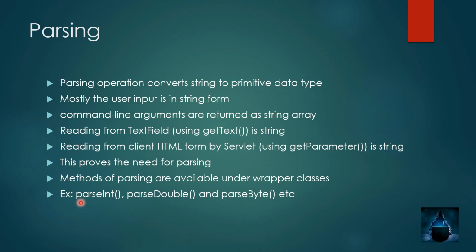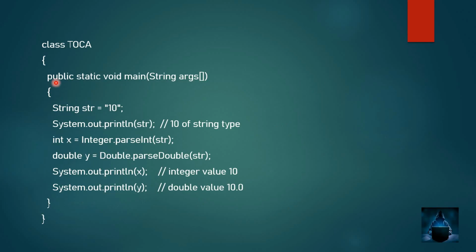So wrapper classes include methods such as parseInt, parseDouble, and parseByte, etc. So let us see an example program for how to do this. Here again we have class TOCA and public static void main, and we have our input, that is, String str equal to "10". We know the values enclosed within double quotes are considered a string. Now I have a System.out.println of str. So it gives the output as 10, which is of string data type.